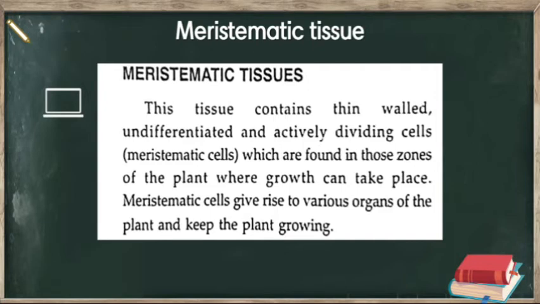Meristematic cells are found in those zones of the plant where growth can take place. Meristematic cells give rise to various organs of the plant and keep the plant growing. Means the meristematic cells of meristematic tissue give rise to various organs of the plant and keep the plant growing.